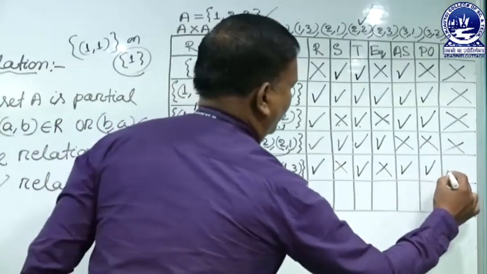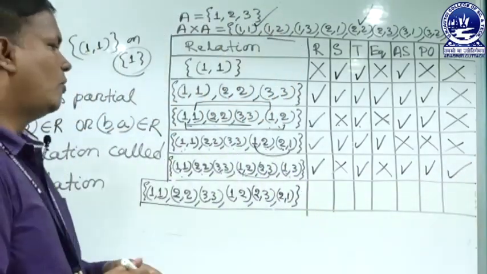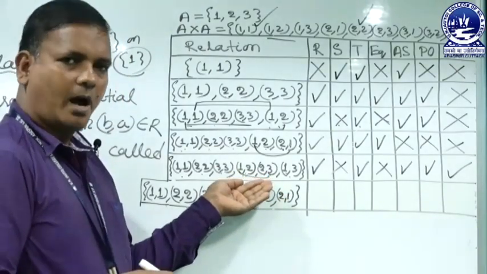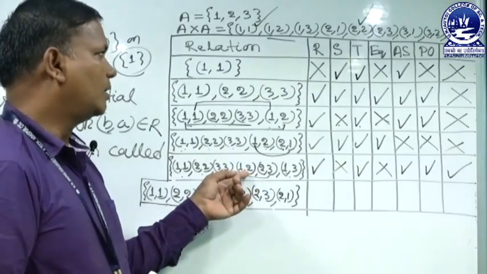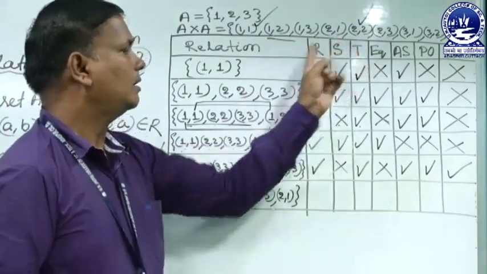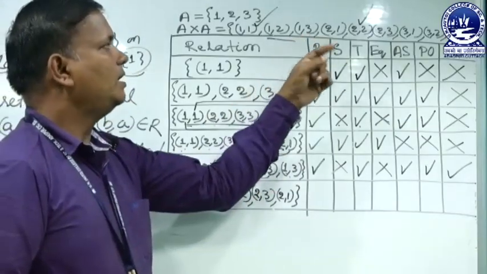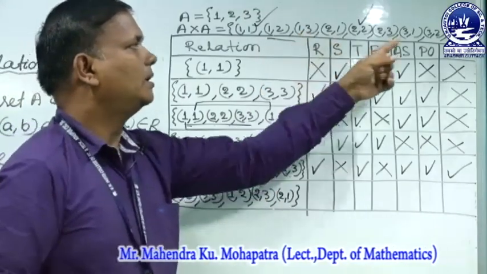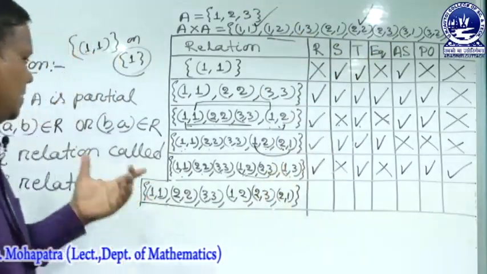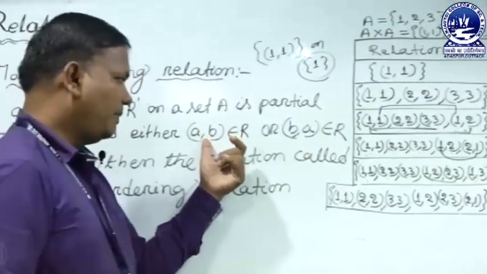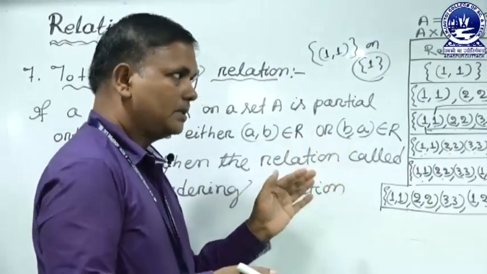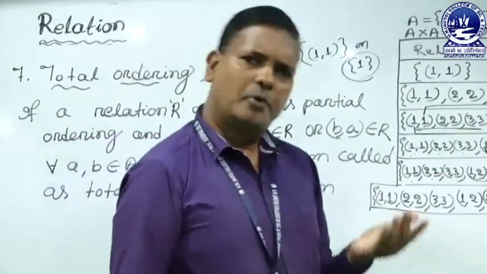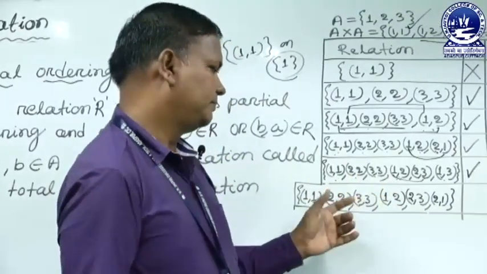Why is it total ordering? All the half pairs are there. Among 1, 2 and 2, 1, 1, 2 is present. Among 2, 3 and 3, 2, 2, 3 is present. Among 1, 3 and 3, 1, 1, 3 is present. From the definition, AB or BA, that means among every pair, the half pair must be present. Having the full pair also gives total ordering.